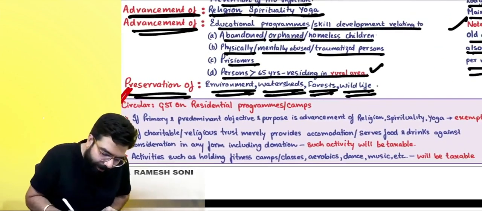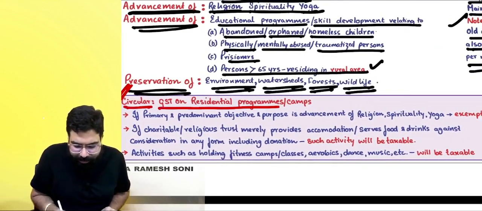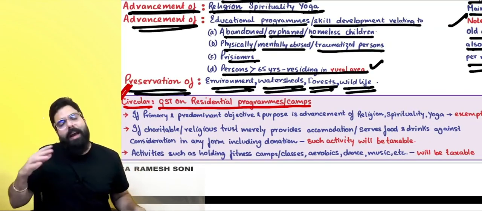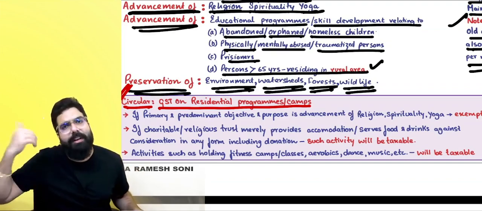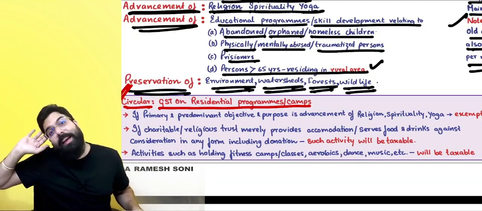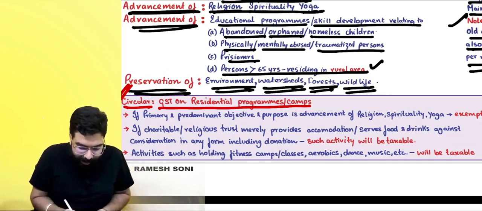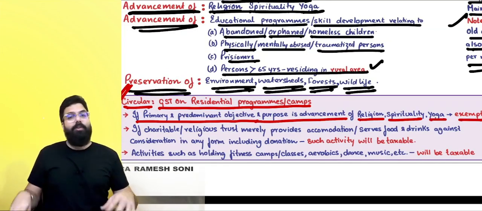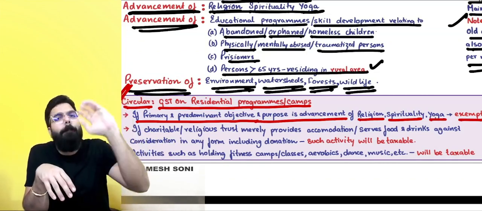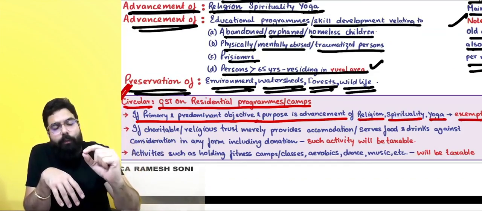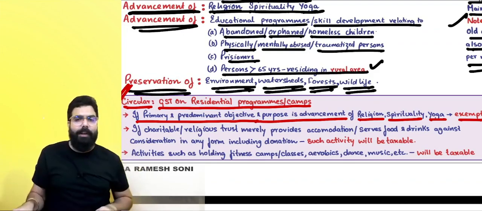Then there is a circular over here which talks about GST on residential programs or camps. Supposing there is a yoga program being organized, and along with the yoga, you are given food also, you are given stay also. Then, if the primary was yoga, the ancillary service shall also be exempted. Such a circular came. If the primary and predominant objective and purpose is advancement of religion, spirituality, and yoga, then it shall be exempted. For example, you went to a yoga camp plus food plus stay was there. Because the principal supply was yoga, and food and stay were ancillary, it shall be exempted from GST.